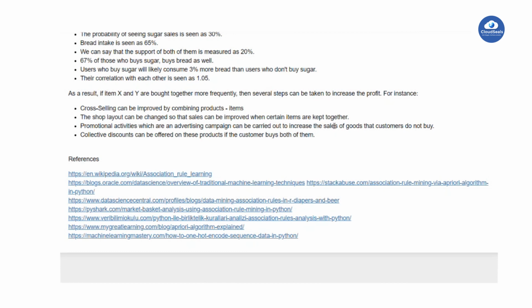Why? Because there are different types of advertising. Some go for a cine actor, since we know he can promote everything. This is also one of the promoting techniques some e-commerce companies use. So collective discounts can be offered when customers buy both products. That is one technique to sell the products.